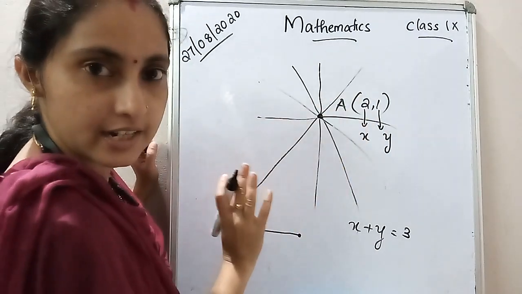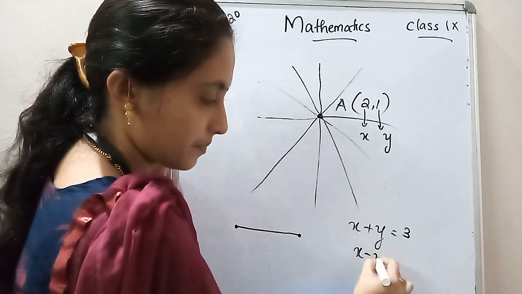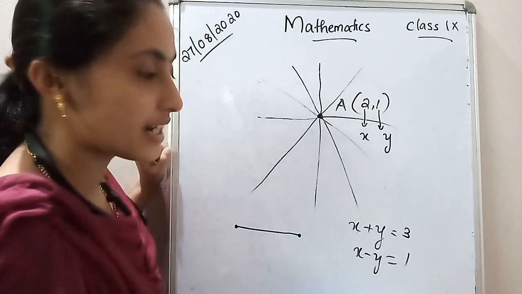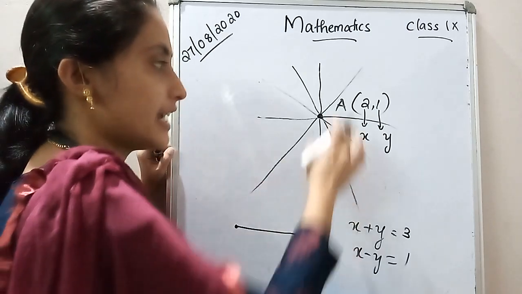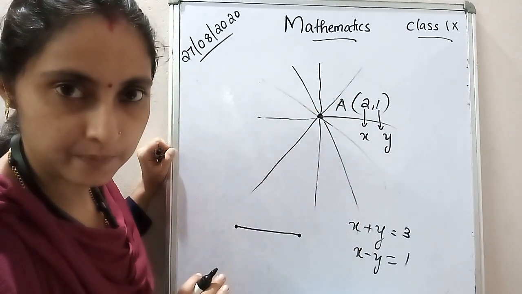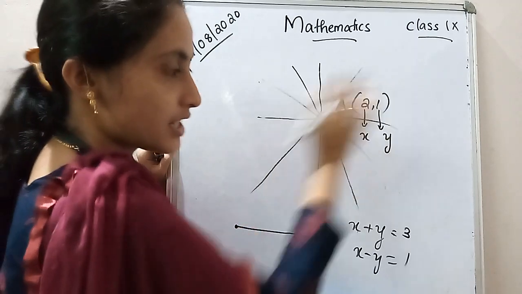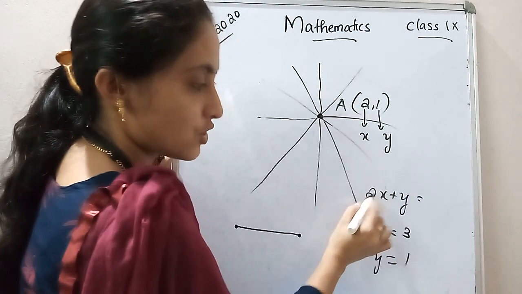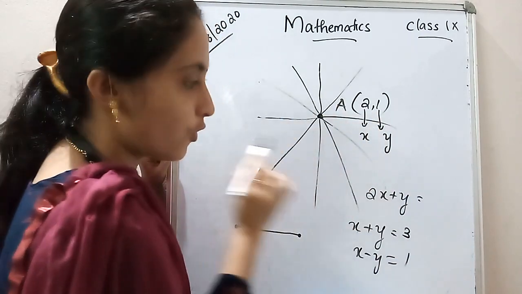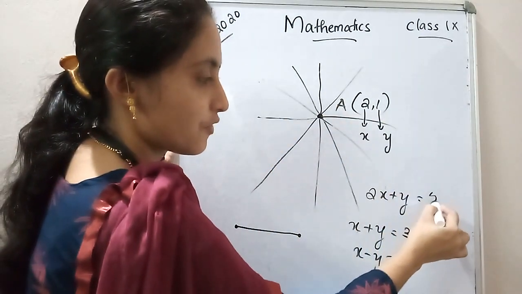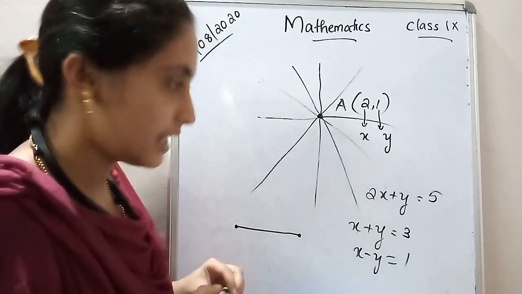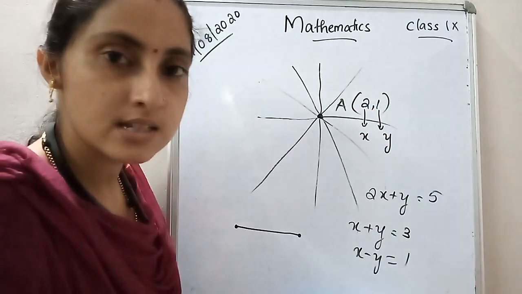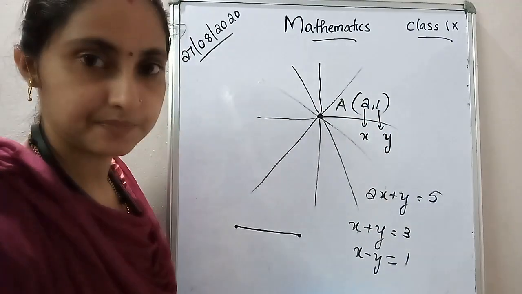Then subtraction you can take, no problem. That is x minus y. So x is what? 2. 2 minus 1, that is 1. So x minus y is equal to 1 is a line which passes through (2, 1). We can multiply this by 2 and this by 1, that is 2x plus y. So 2x means 2 into 2, that is 4. 4 plus 1, that is 5. That is 2x plus y is equal to 5, a line which passes through this point (2, 1).